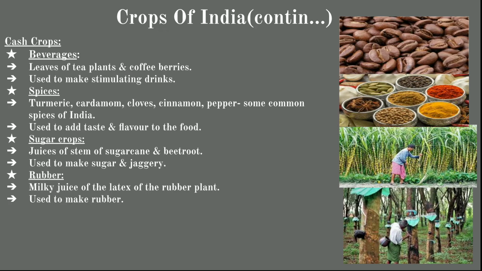Then sugar crops found in India are sugarcane and beetroot, juices of the stem of the sugarcane and beetroot, and they are used for making sugar and jaggery. Then rubber is a milky juice, the latex of the rubber plant, from which rubber is made.